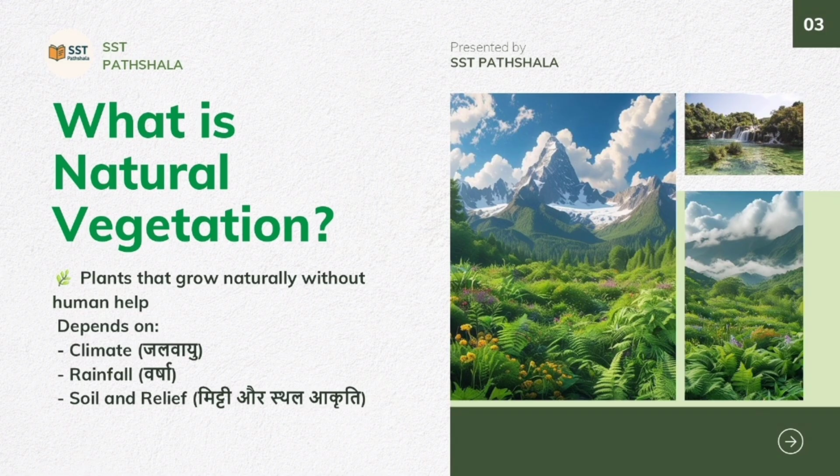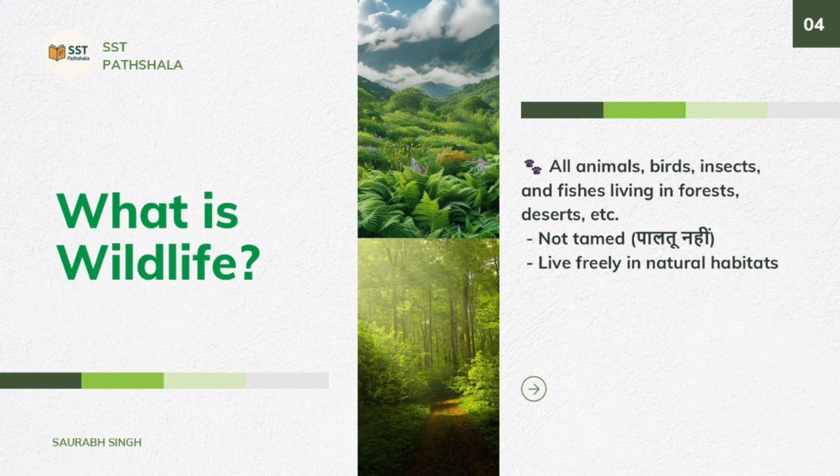So now we see what wildlife is. Wildlife includes all naturally living animals, birds, insects, and aquatic creatures like fishes. They are not domesticated and live freely in jungles, mountains, grasslands, deserts, oceans, and rivers. Each type of region supports different types of wildlife.